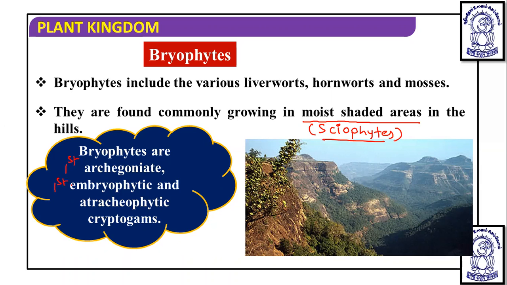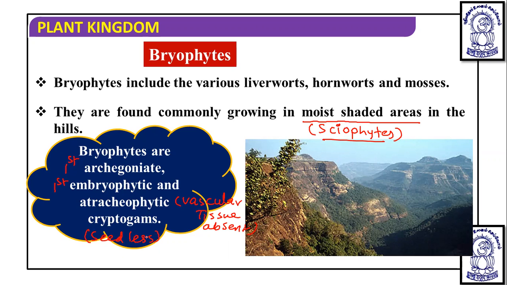They are also embryophytic, meaning they are the first embryophytes. In algae, we have studied that the zygote undergoes meiosis, but in bryophytes, the zygote undergoes mitosis and forms an embryo, so they are embryophytic. They are also atracheophytic, meaning vascular tissue is absent, and they are cryptogams, meaning seedless plants.